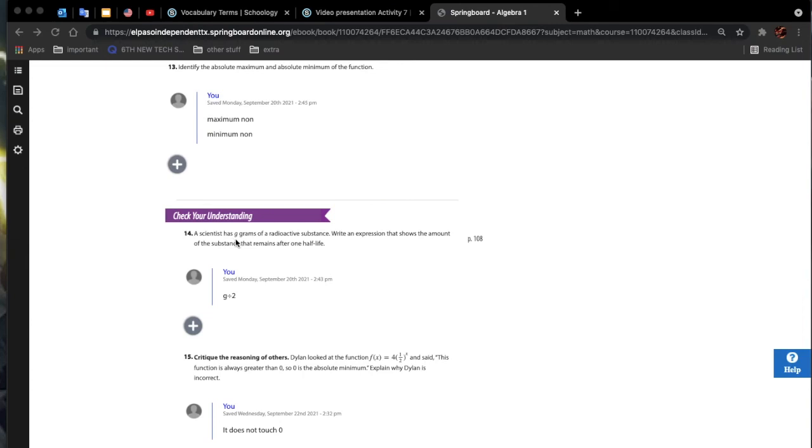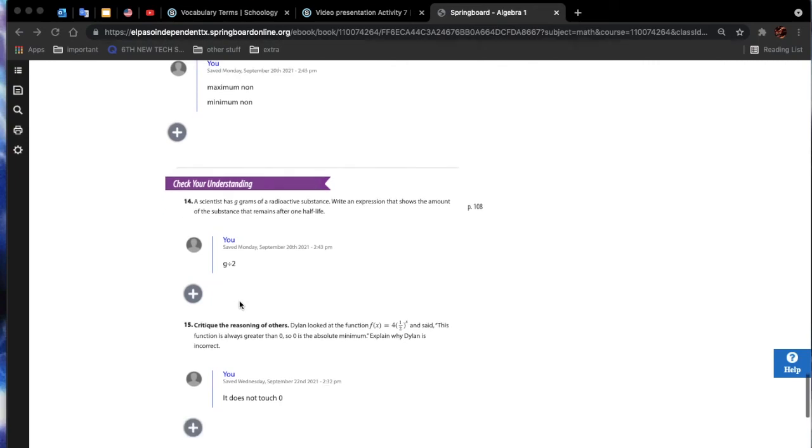14. A scientist has g grams of radioactive substance. Write an expression that shows the amount of the substance that remains after one half-life. So it would be divided by 2, so g is divided by 2.